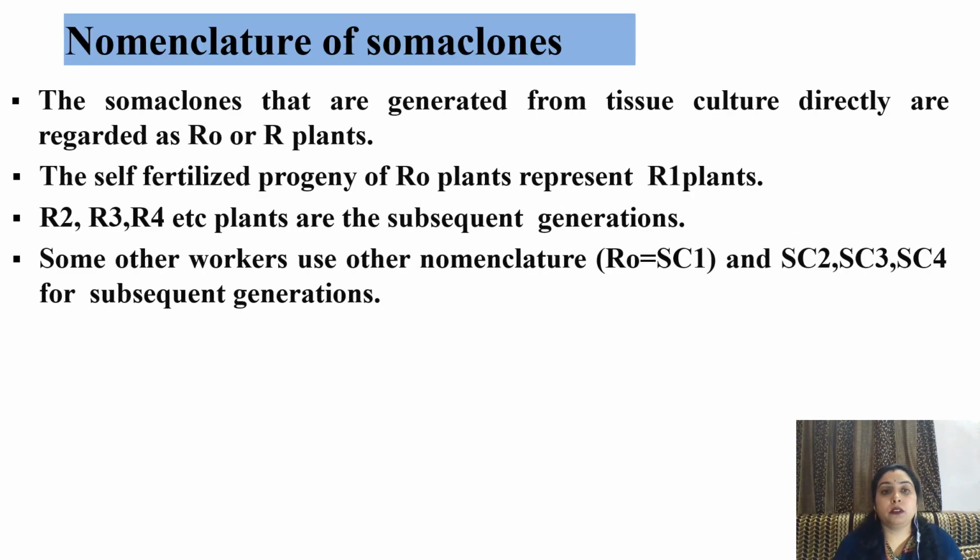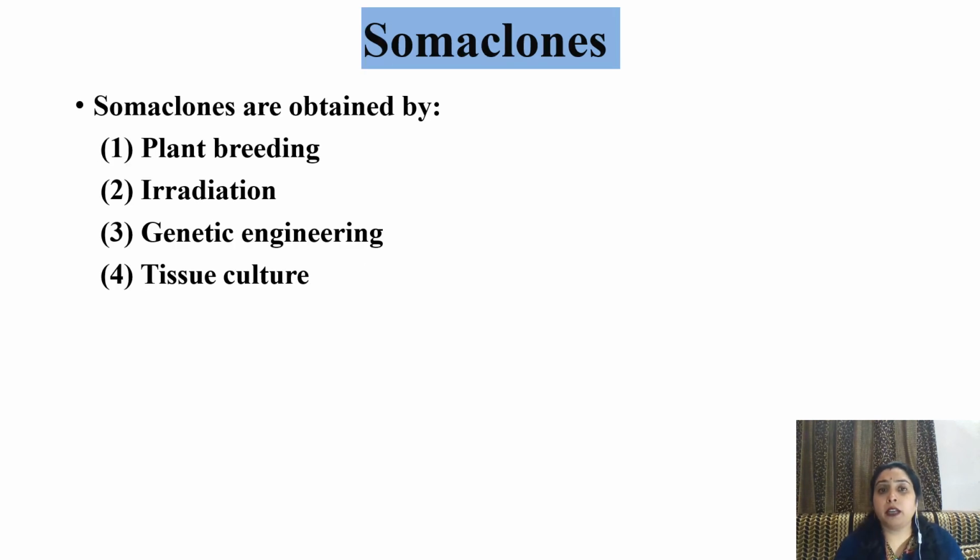Nomenclature of somaclones. The somaclones that are generated from tissue culture directly are regarded as R0 or R plant. The selfed progeny of R0 is represented as R1 plant, R2, R3, R4, etc. These are subsequent generations, while other workers name them as SC1, somaclone 1, 2, 3 for their subsequent generations. Somaclones can be obtained by plant breeding, irradiation, genetic engineering, and tissue culture technique.